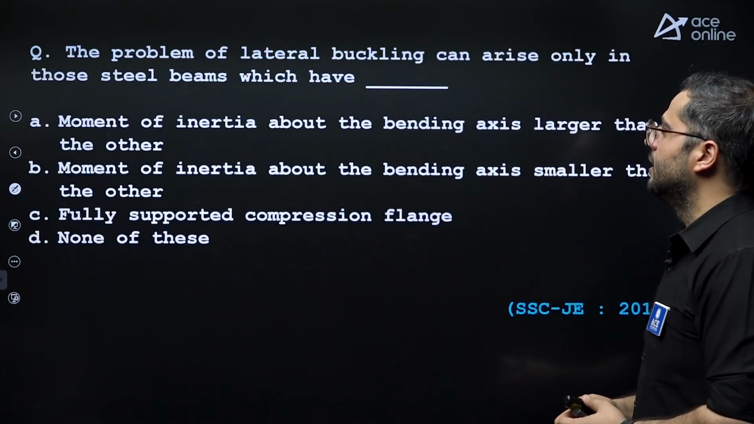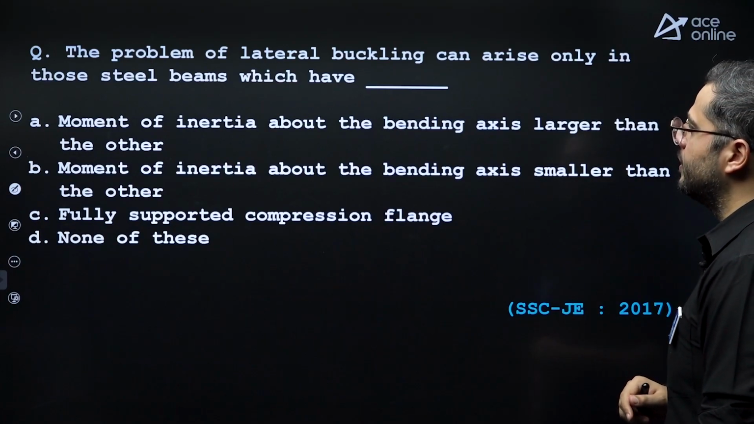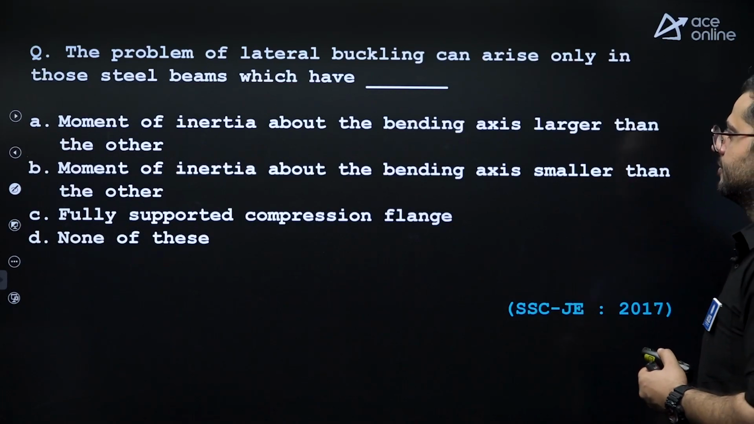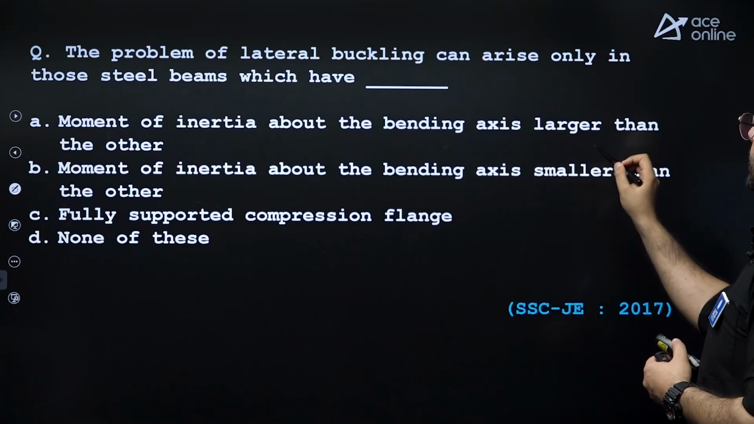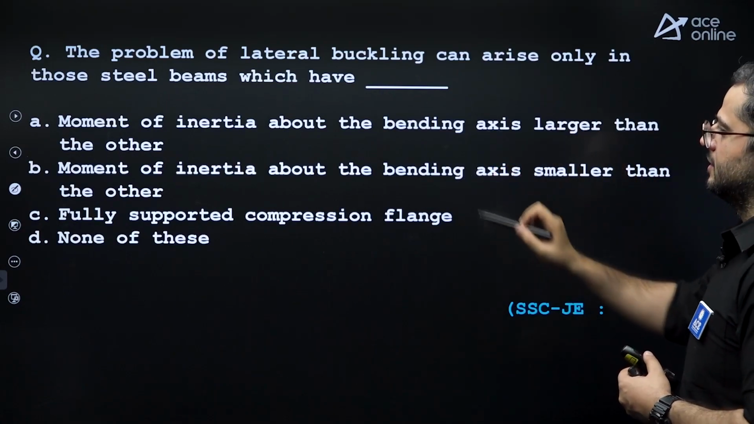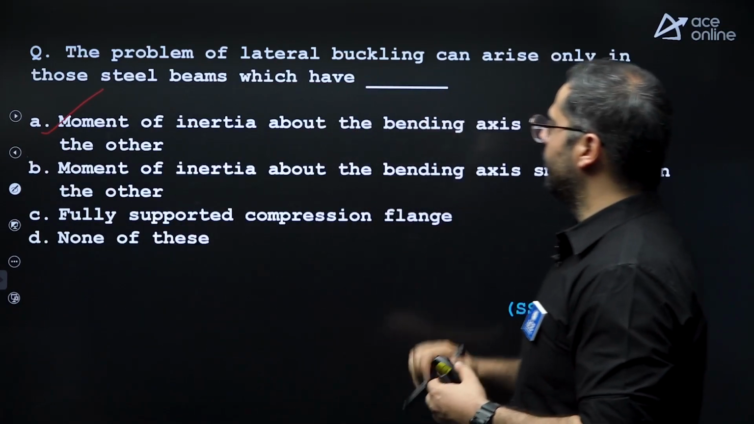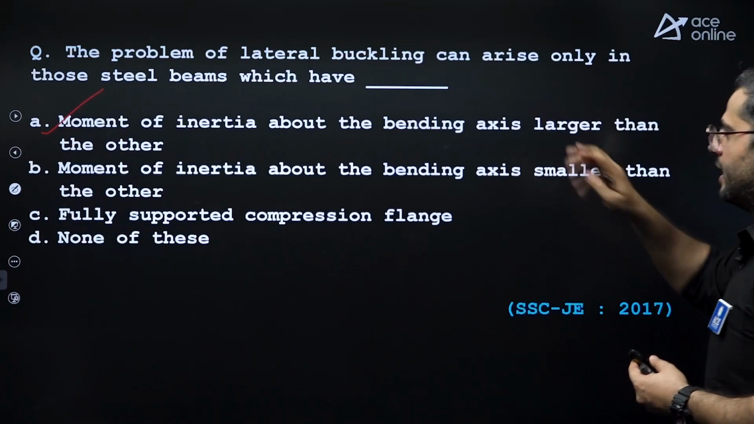All are correct. The problem of lateral buckling can arise only in those beams which have less moment of inertia about the minor axis. Right. So moment of inertia about the bending axis is larger than the other. Yes, option A is correct. Moment of inertia about the bending axis more than the minor axis. Option A is correct.